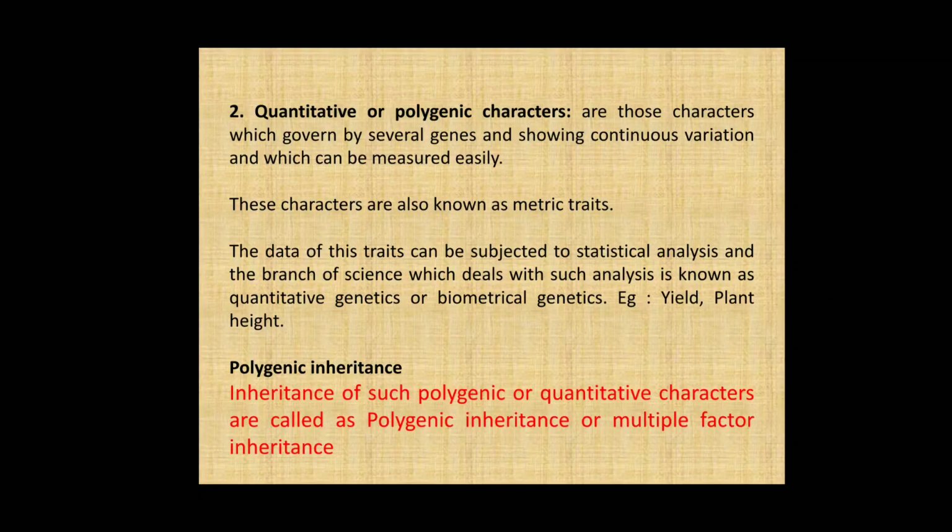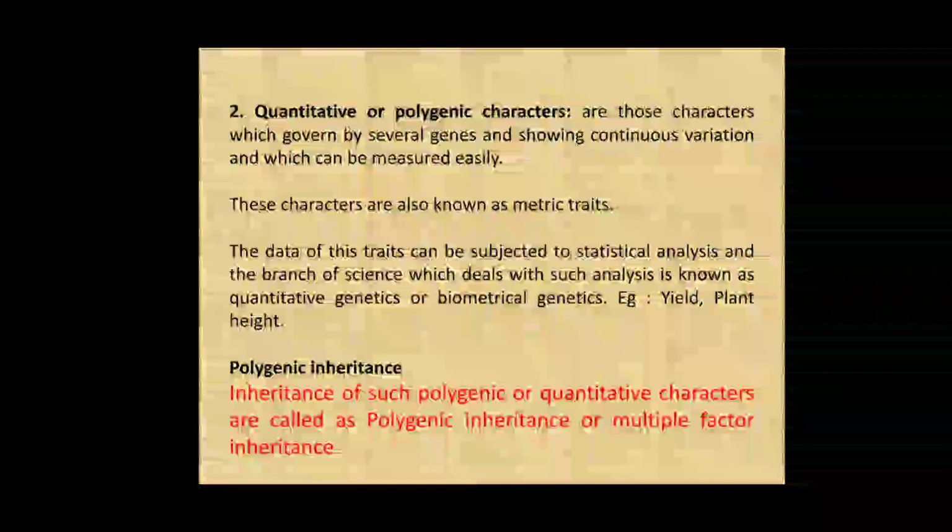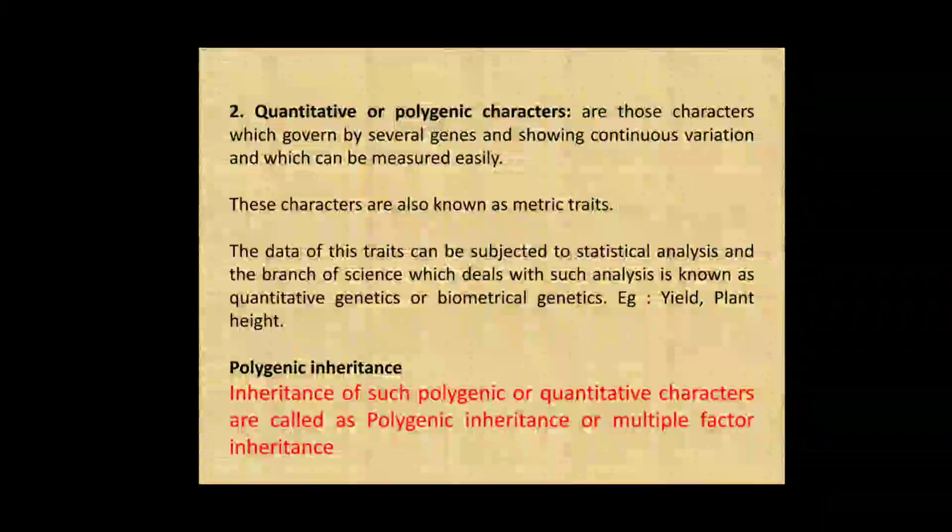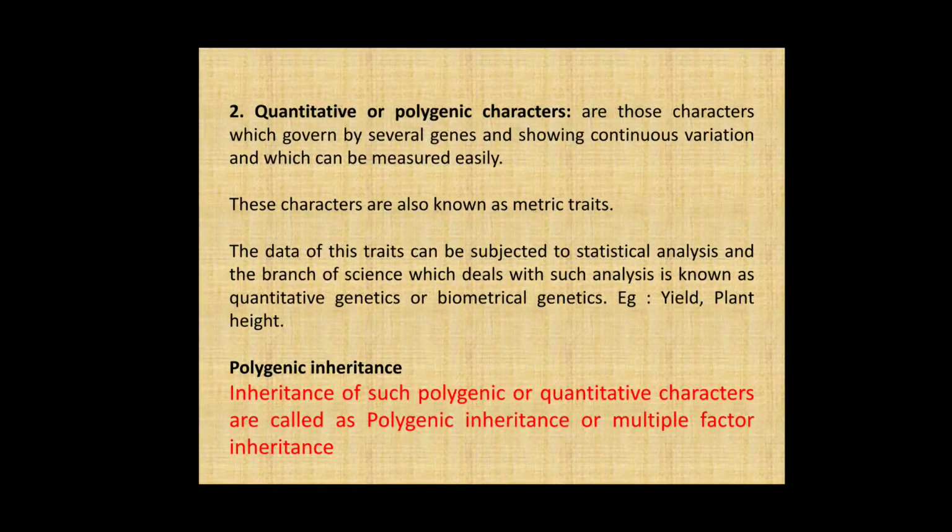Then the second is the quantitative or polygenic character. Polygenic or quantitative characters are governed by several genes, show continuous variation, and can be measured easily. The effect of each gene is small, and these characters are also known as metric traits.